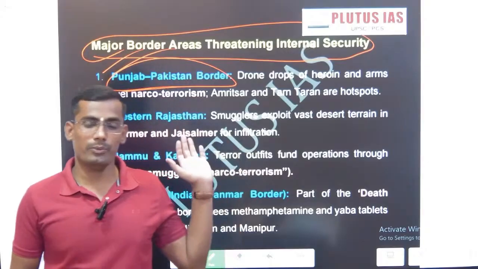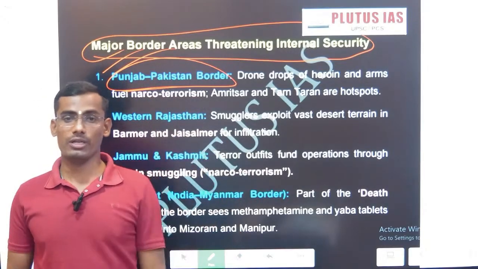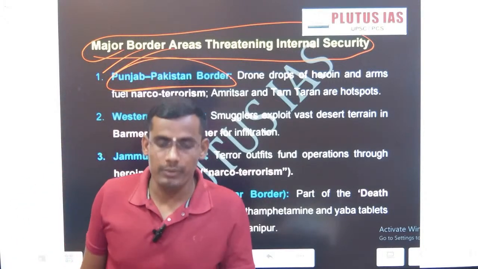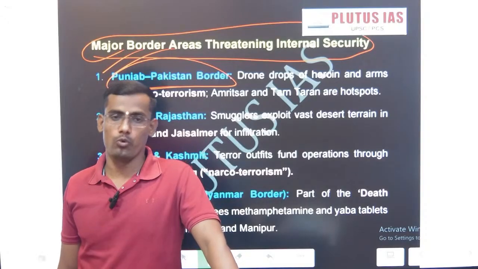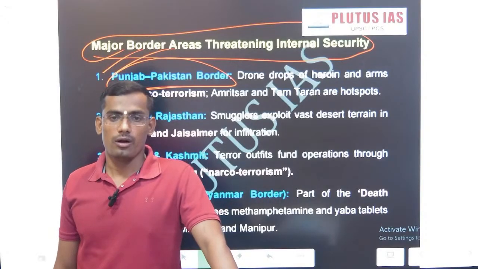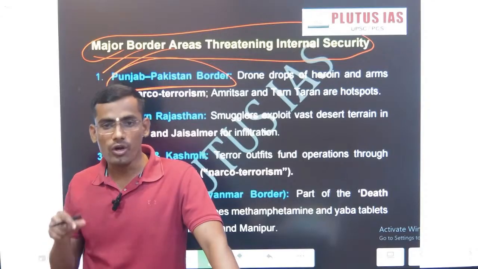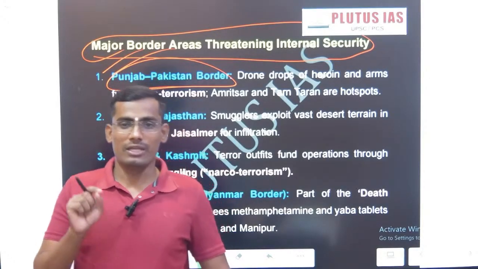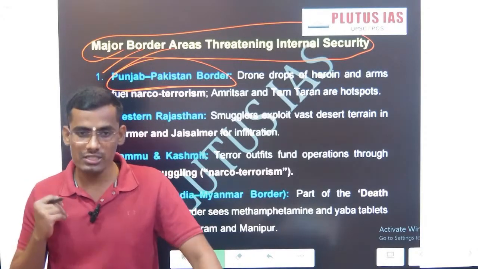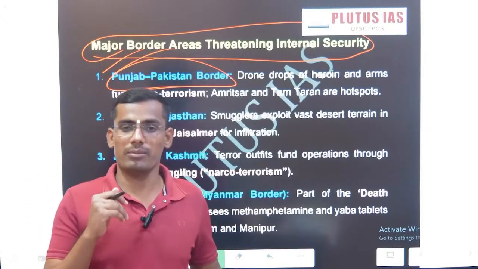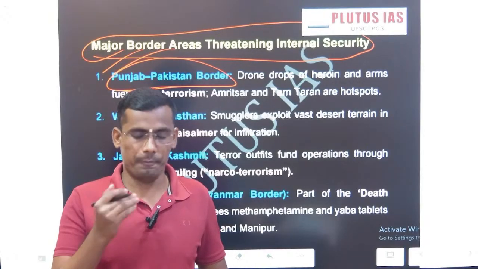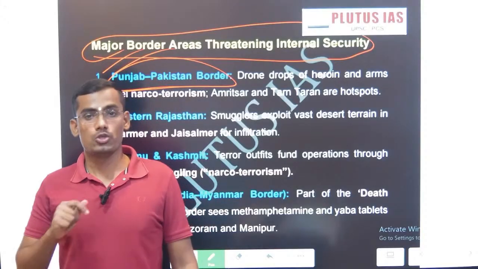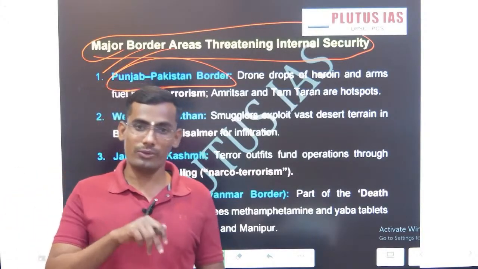Then if we come from the Punjab, this is the western border. If you go to the eastern border, Myanmar free movement regime. The instability, I once again repeat, the instability in Manipur is one of the reasons for that free movement regime. That's why the government of India in 2024 stopped the free movement regime. But despite this, there is arms supply, there is support, there is a nexus between the rebellion groups in Manipur and the support from Myanmar. And Myanmar itself is under a junta regime, and the Rakhine state shares the border with India's Mizoram.